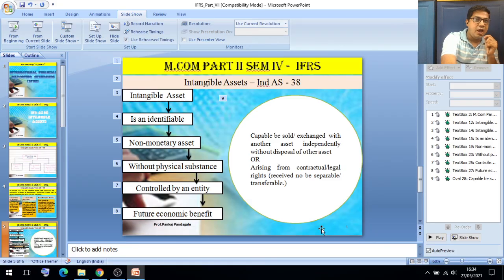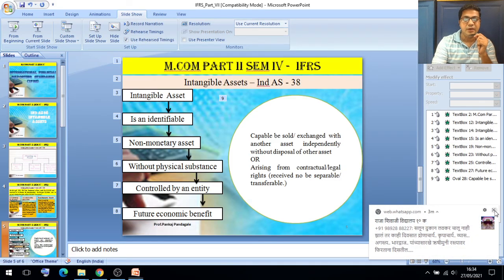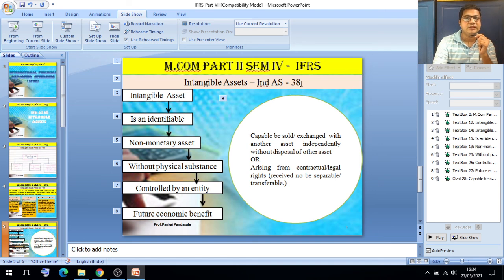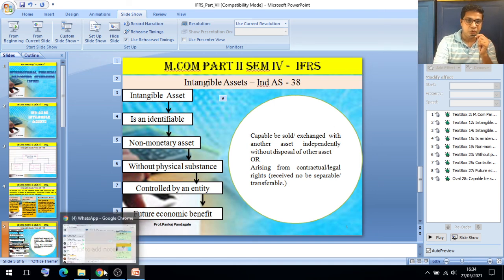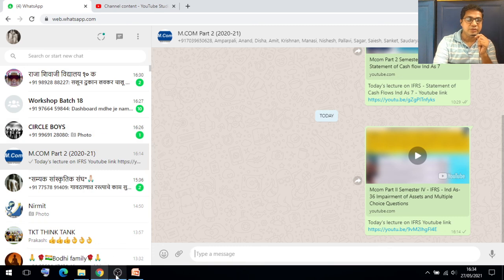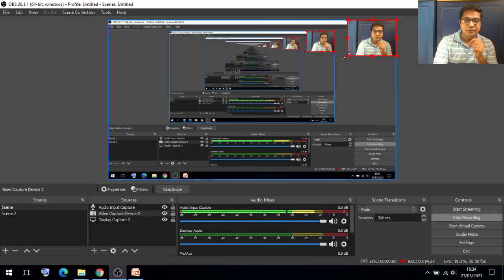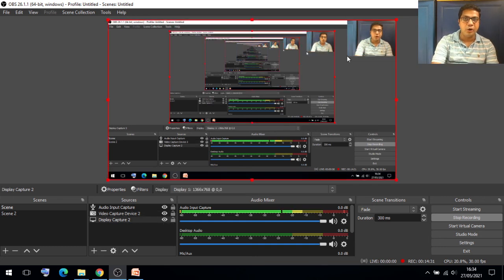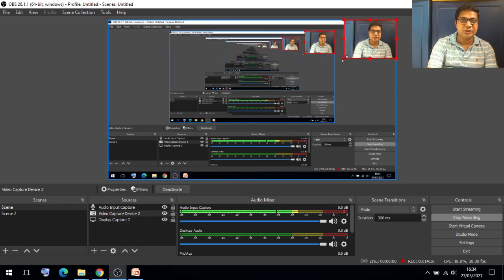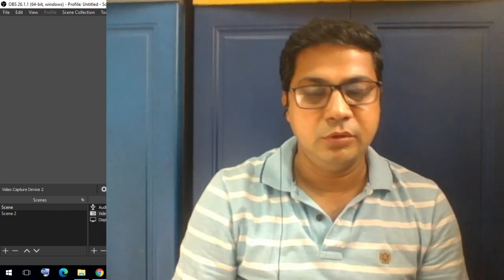So these are the assets you should know about, and they come under Ind AS 38. I hope you understood this particular standard. Whenever we talk about assets and intangible assets, we should know the meaning and definition of the asset and intangible assets.